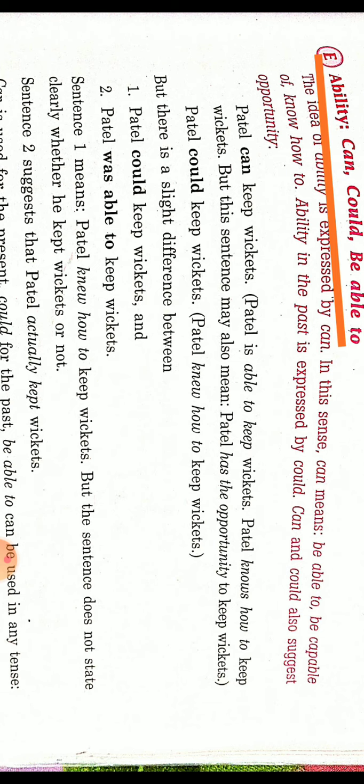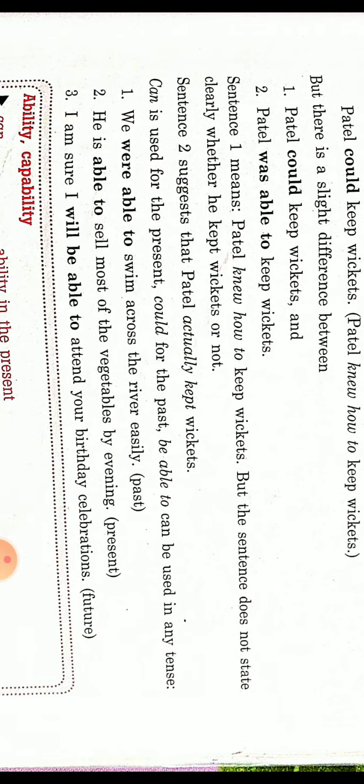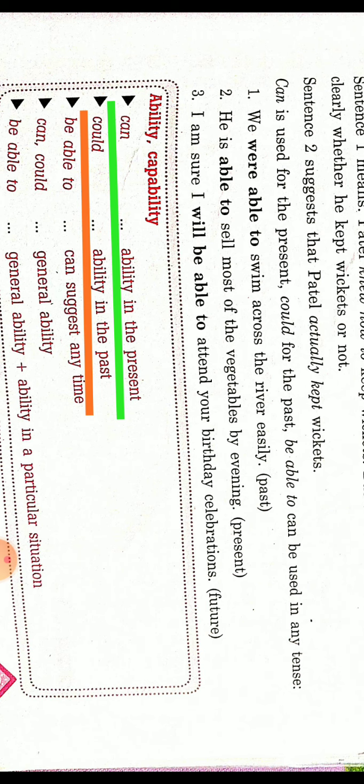Be able to is also, or we can say can or could can be replaced by be able to. Suppose a sentence is Patel was able to keep wickets. So here in place of was able to, we can use a single word, that is a modal, that is could. So for expressing past ability we can use could. For showing present ability we will use can as modal. So these can and could can be replaced by is able to or was able to according to the sentence. Fine. For present ability can, for past ability could modal is used.